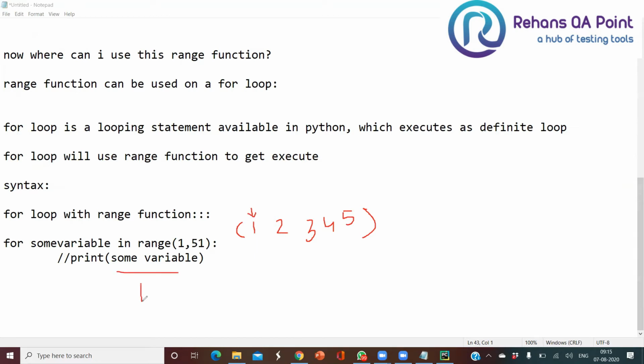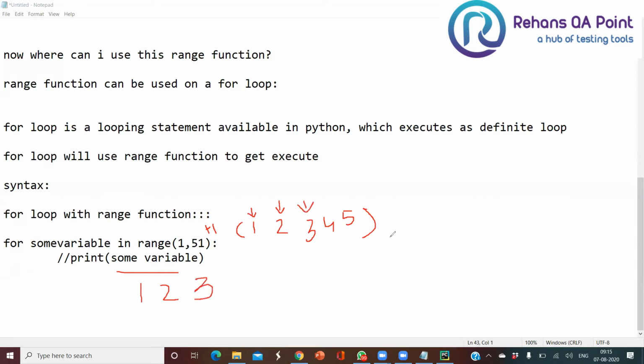What is the output here? 1. By default the increment factor is set to plus 1. Next, 2 will be picked up here, so 2 will be printed. Next, 2 plus 1 is 3, so 3 will get picked here, and 3 is going to be printed here.